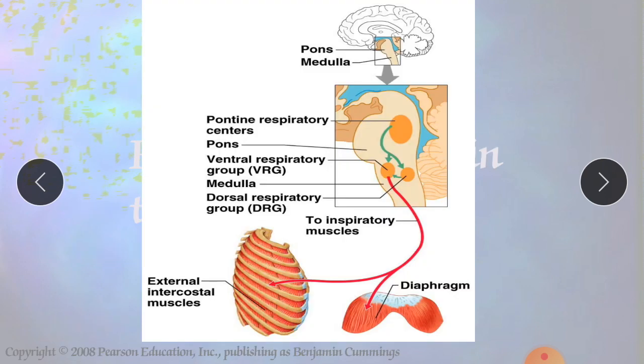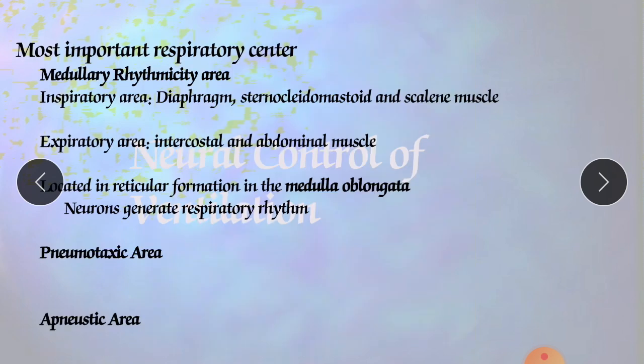It is at the bottom position of the pons, and this area is responsible for inspiration. It is another area of the brain stem that coordinates the transition between inhalation and exhalation. Actually these three areas, the pneumotaxic area, the apneustic area and the medullary rhythmicity area, are all coordinately controlling the rhythm of our respiration. They are controlling our breathing.